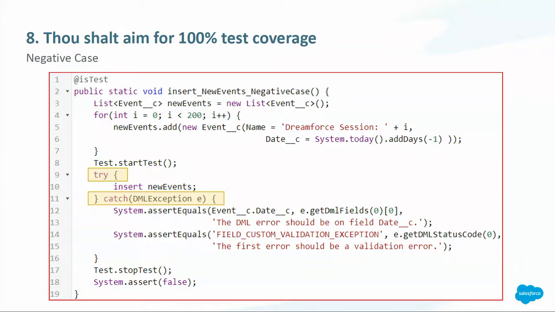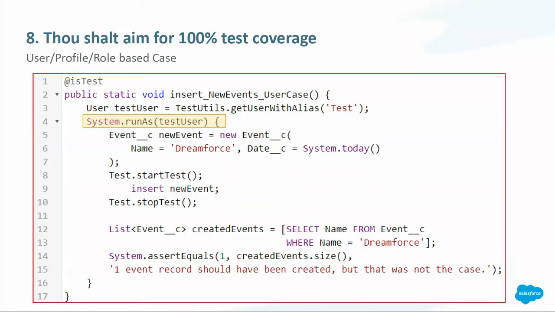That exception is caught by the try-catch block, and within the catch block, we need to double-check that the exception is the one we were expecting, because that's why this is a negative case: we are forcing an error, and we have to prove that the error that happened is the one we are expecting. So the first assertion we do is that the error happened on the date field, and the second one is that the error is the actual validation exception that we were expecting. So we have forced an error, and now we are checking that the error is the one we were expecting and not a different one.